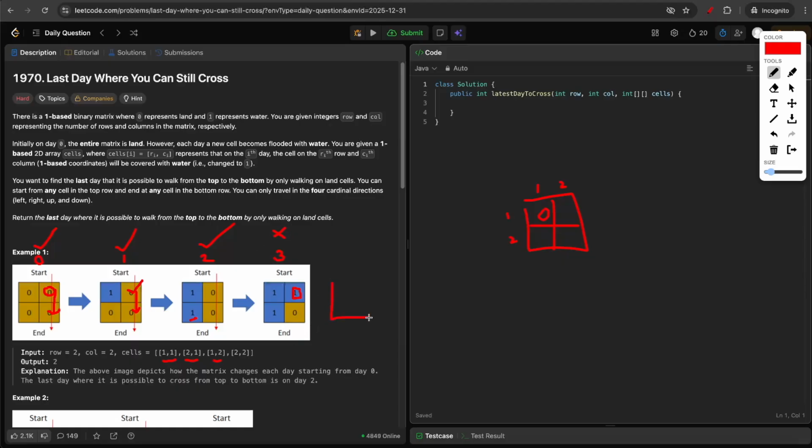And if we still continue, on day 4, the last cell, which is 2, 2, also got turned into water. So on day 4 as well, it is pretty clear that we can't reach from top to bottom. So among all these days, you can reach from top to bottom on day 0, day 1, and day 2. But the question asks you to return the last day where it is possible. So you have to return 2. For this case, the answer is 2.